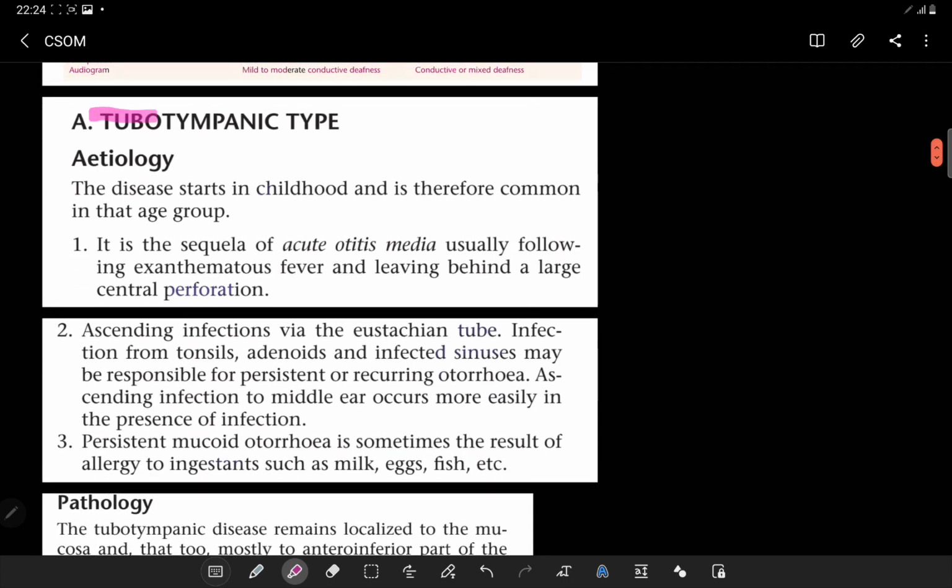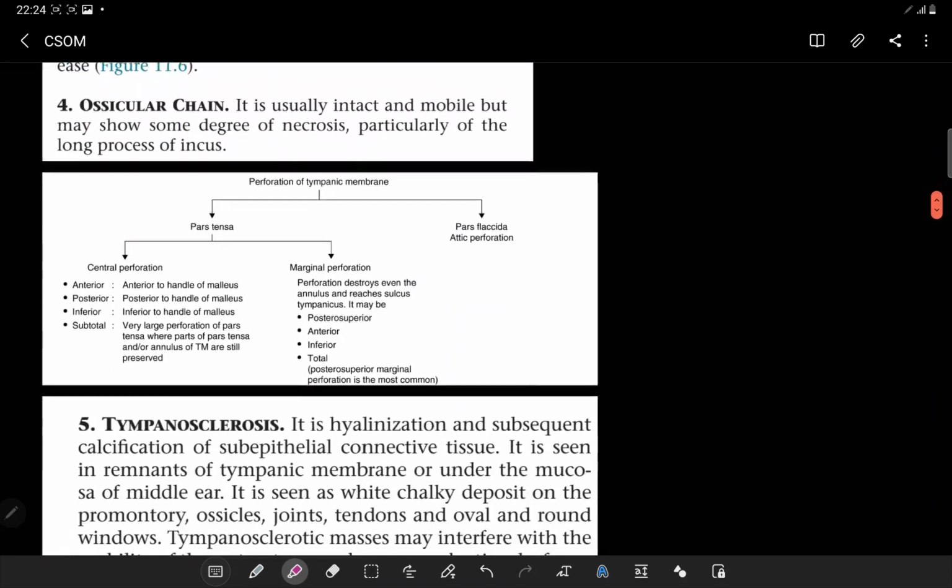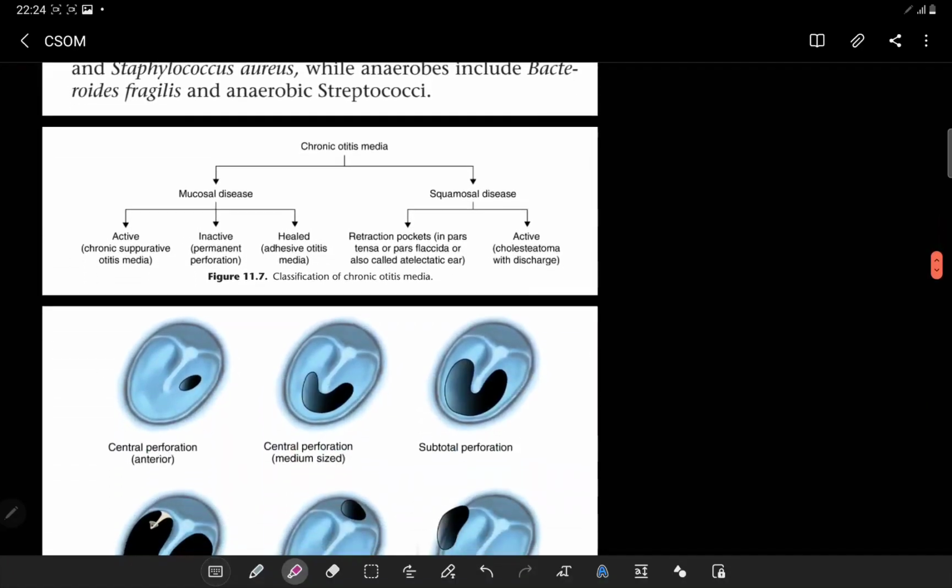Let's start with the main topic, which is the tubotympanic safe type of CSOM, also known as chronic mucosal otitis media. Before that, let's have some discussion on the particular pattern of the classification of chronic otitis media.